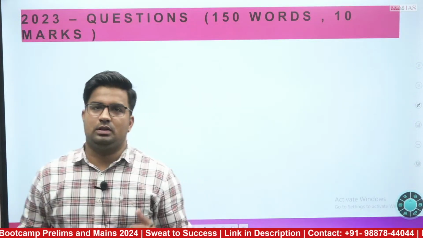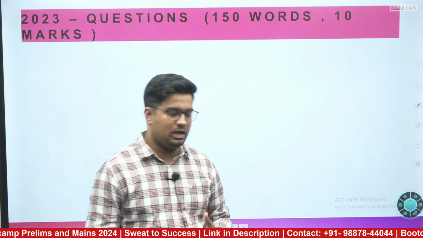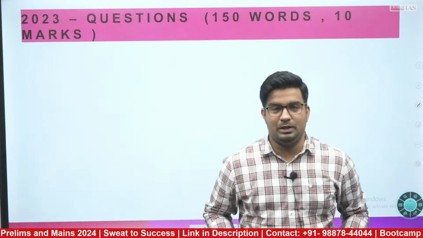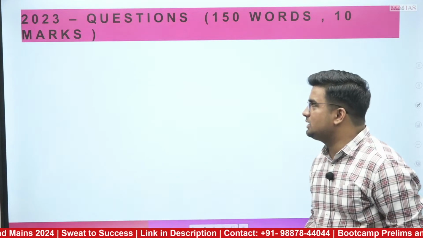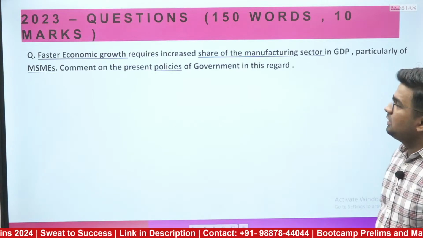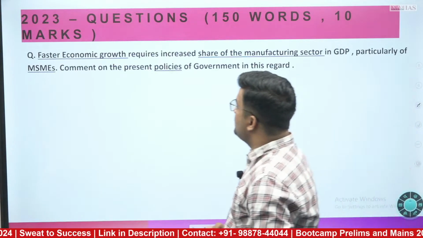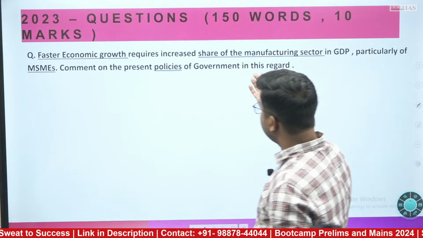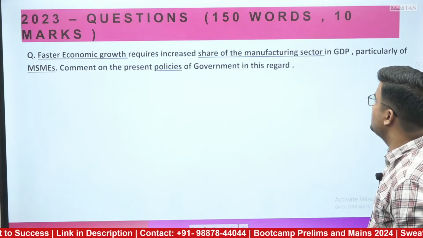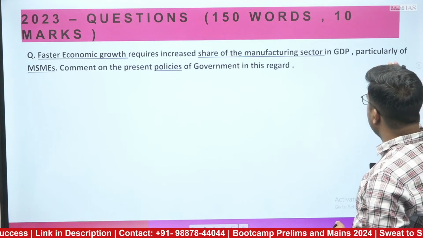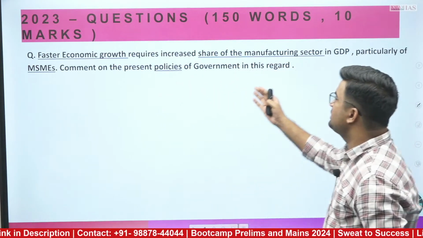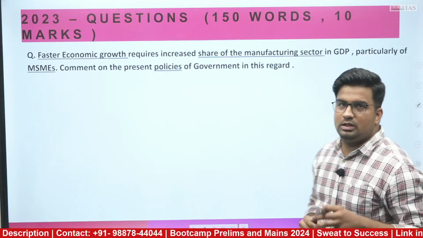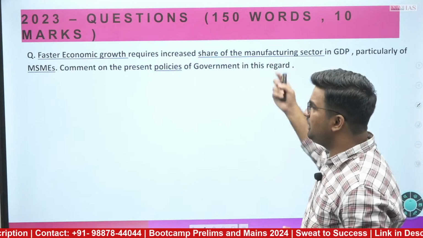Furthermore, now I'll move towards the questions which have been asked, for which you are waiting with me, that the sir is going to discuss all the questions. So let's see what kind of questions they have asked this time. First, say the faster economic growth requires increased share of manufacturing sector in India in GDP, particularly of MSMEs. Comment on the present policies of government in this regard. This was the first question they have asked in the 150 marker.